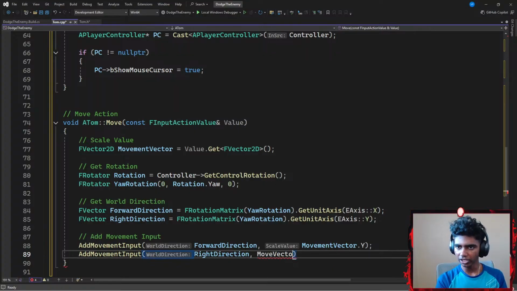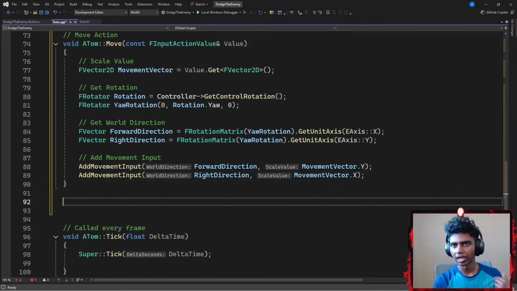Did I just go with move vector? Let's go with something like M-O-V-E-M-E-N-T vector dot y. Actually dot x. And then I end it with a semicolon. That's about it for my move function. Now let's quickly move on to my look function.